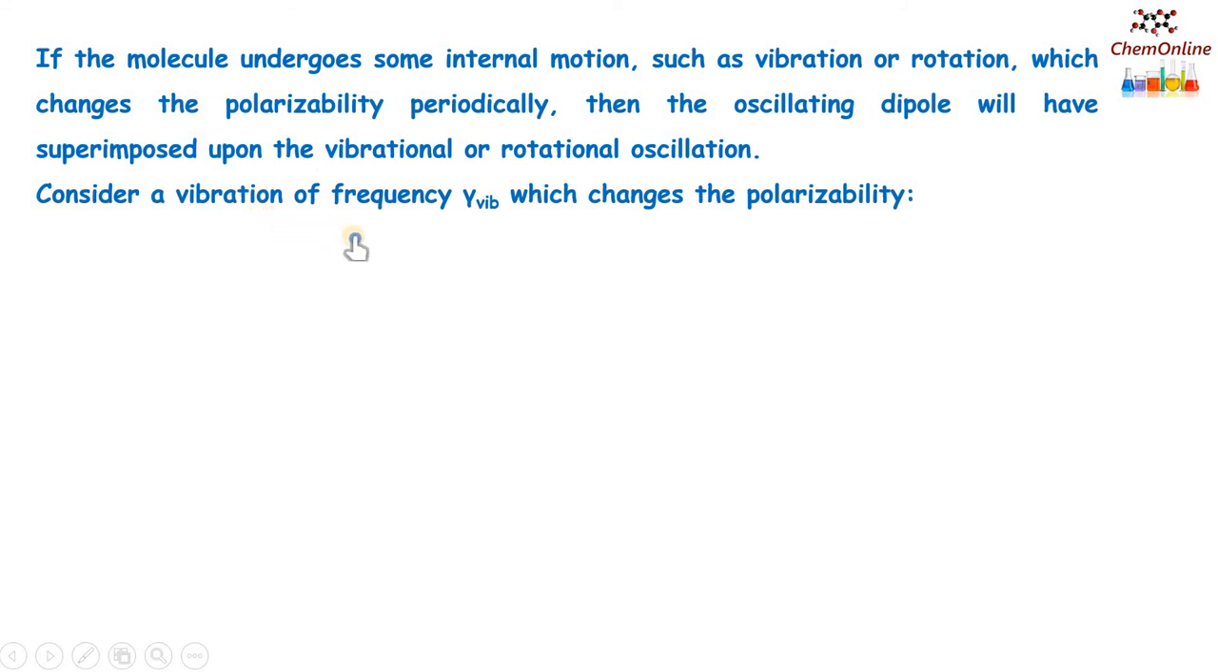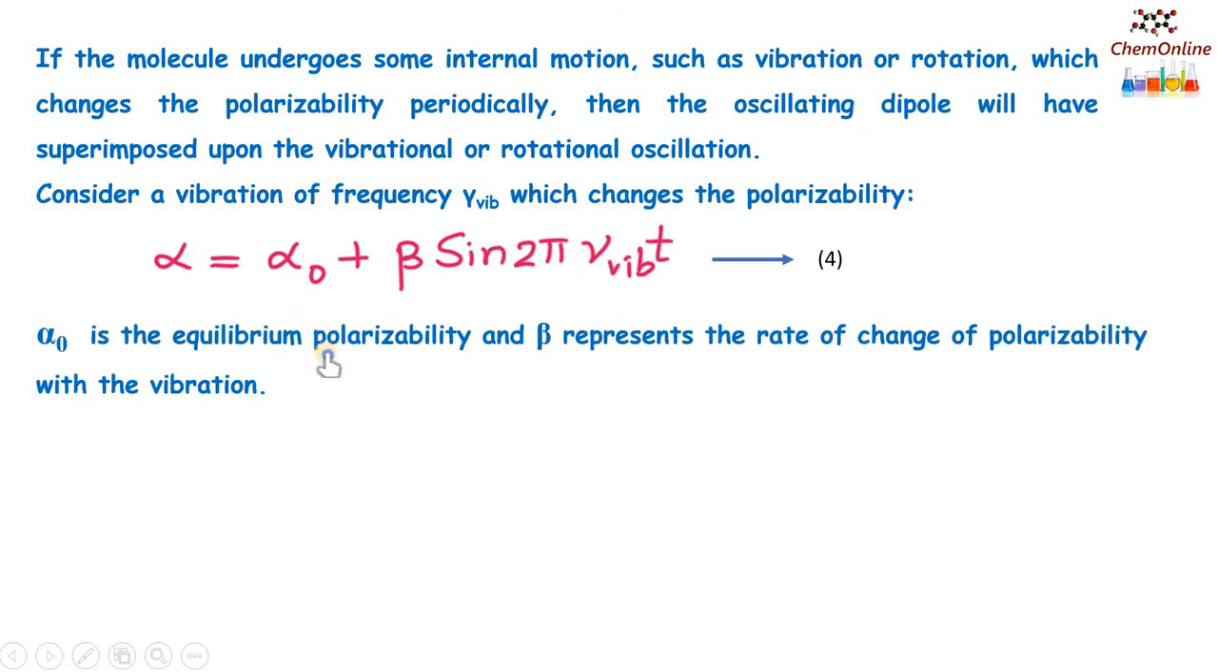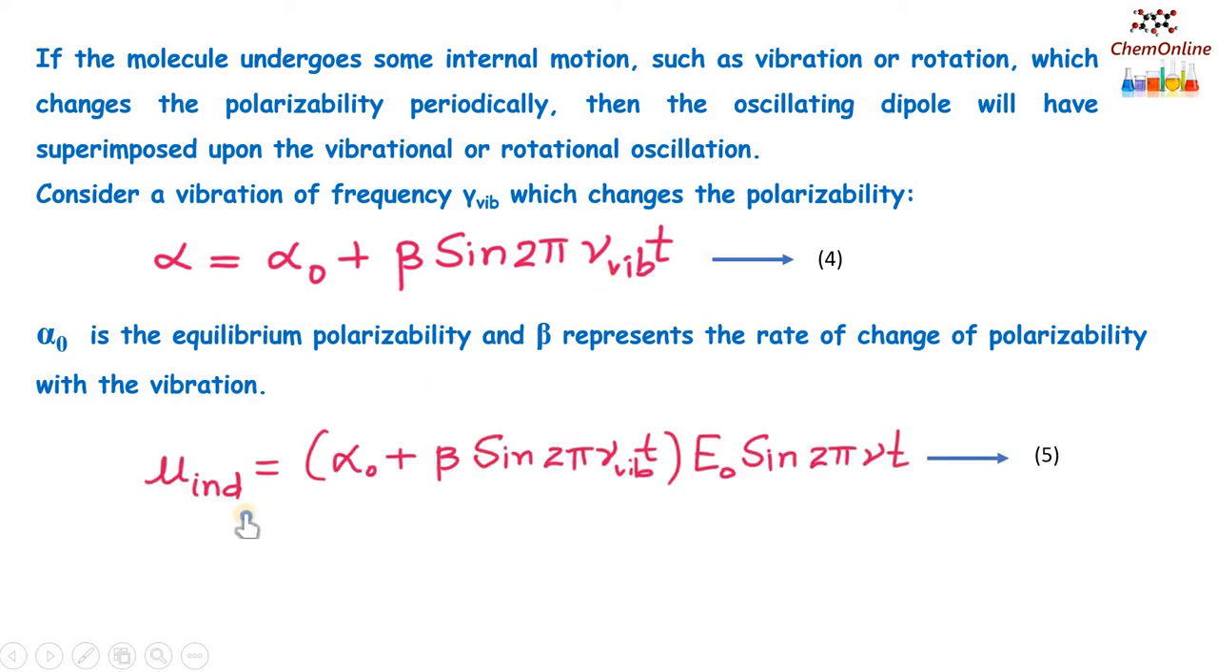So consider a vibration of frequency nu vibrational which changes the polarizability as alpha equals alpha 0 plus beta sine 2 pi nu vibrational t. So here alpha 0 is the equilibrium polarizability and beta represents the rate of change of polarizability with the vibration. Nu vibrational is the vibrational frequency of the molecule. So we can represent the equation for dipole moment as mu equals alpha 0 plus beta sine 2 pi nu vibrational t, instead of alpha into E0 sine 2 pi nu t.